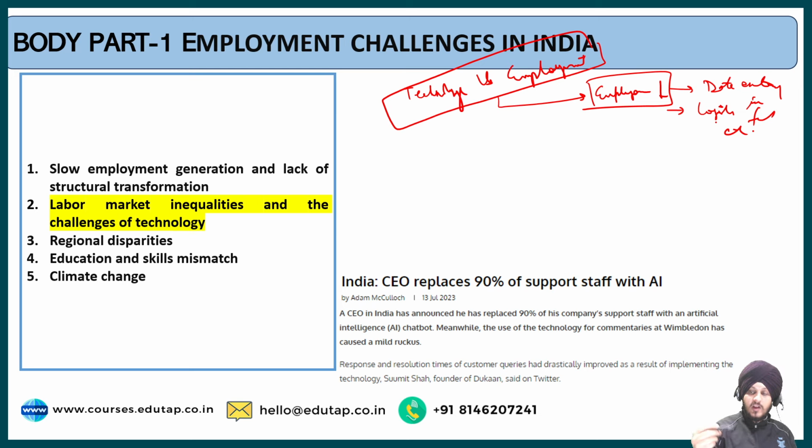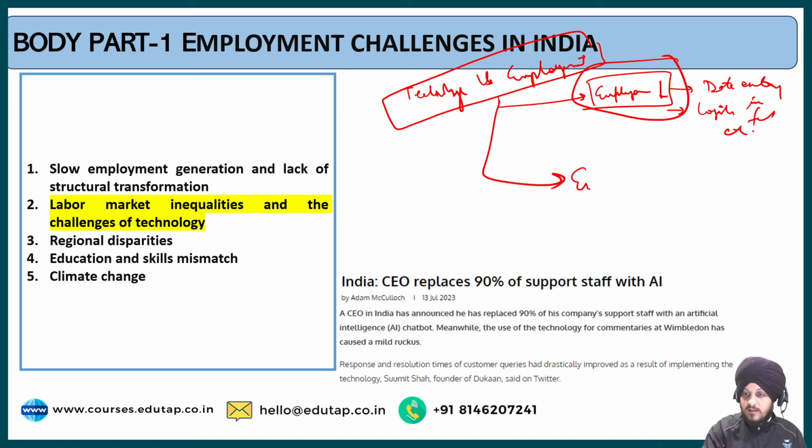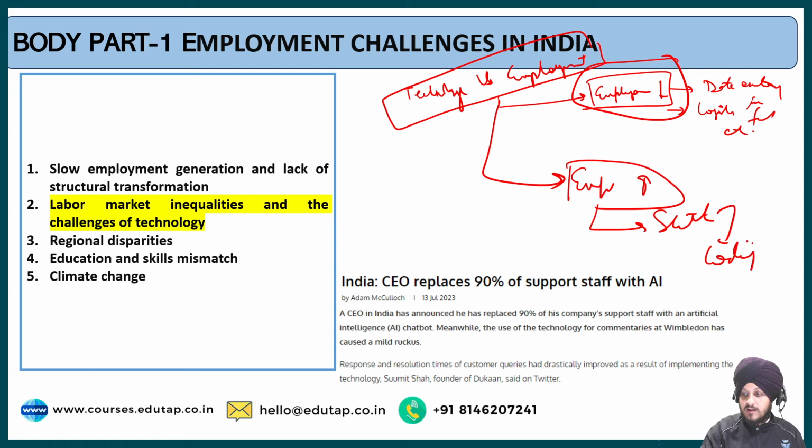These types of jobs are being replaced by robots, and with the advancement of artificial intelligence, internet of things, etc., these employment opportunities are getting reduced. But at the same time, employment opportunities are also increasing with respect to another set of skills such as coding. So what would you say? Are employment opportunities reducing or increasing? The answer is, though they are reducing in some areas, they are also increasing in other areas.